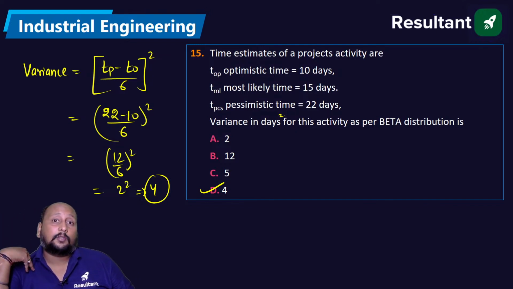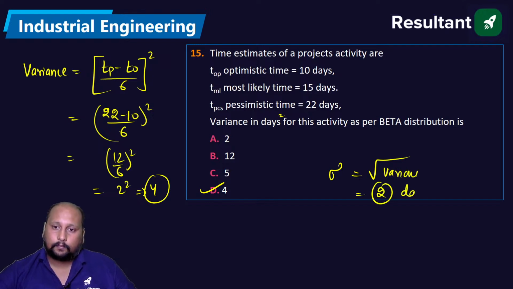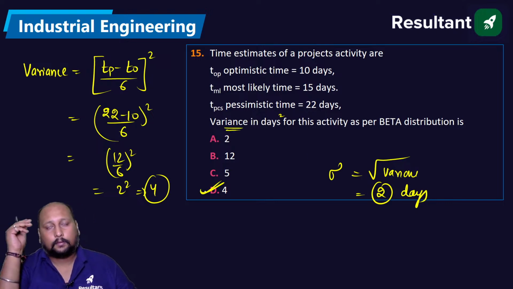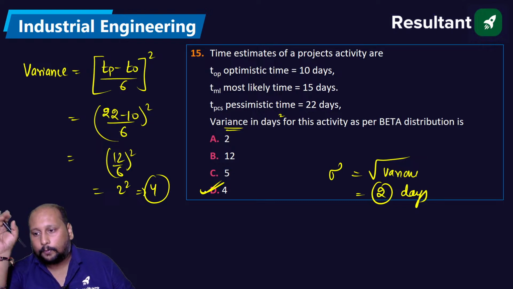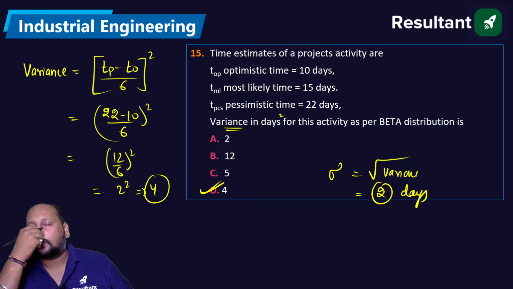Now let us suppose they are asking standard deviation. How to calculate standard deviation? That is equal to root of variance, that is equal to 2. But in the question they are only asking variance, so option D is the correct answer. Clear? This formulation that we have seen, TP minus TO by 6, is the standard deviation. You have to take the square of that.